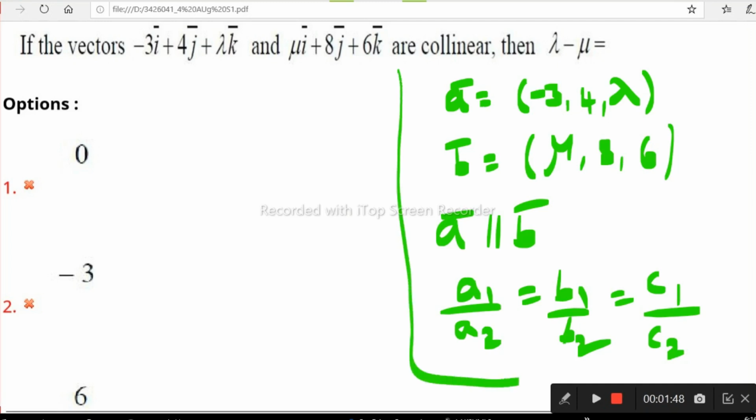We take the coordinates of the first vector as A1, B1, C1 and of the second vector as A2, B2, C2. This ratio equality is the condition for collinearity, when the vectors are linear combinations of i, j, k.